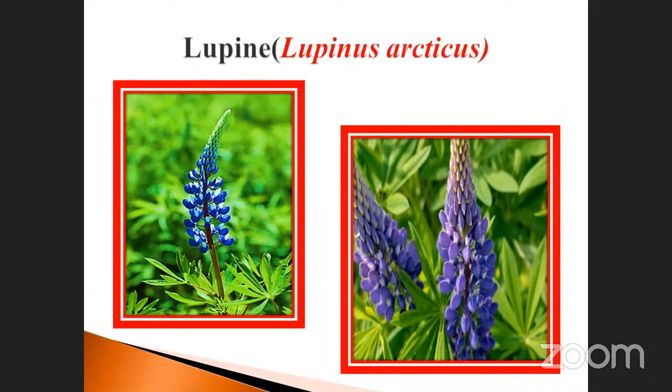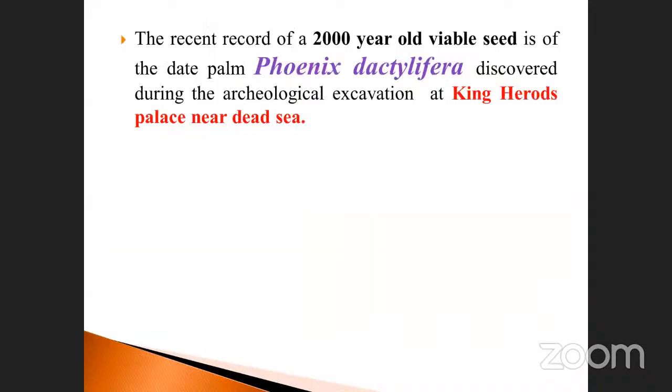This is also a very important thing. Mostly found in the Arctic and tundra. And another one is the recent record of a 2,000-year-old viable seed, which is of the date palm. What is the meaning of date palm? The Phoenix dactylifera. Note it down. This 2,000-year-old seed was discovered during the archaeological excavation at King Herod's place near the Dead Sea.